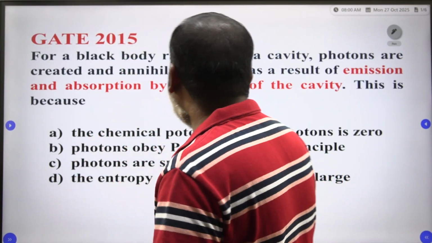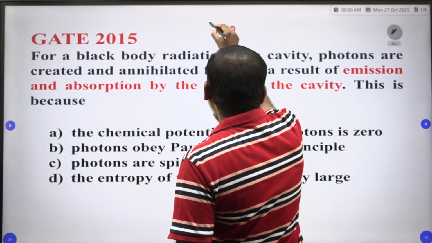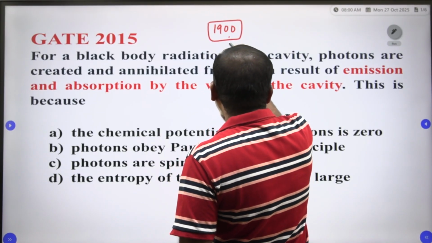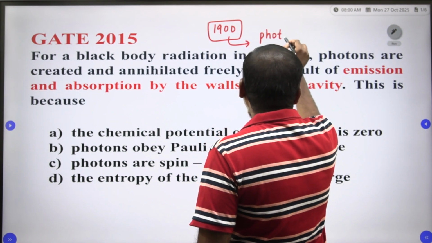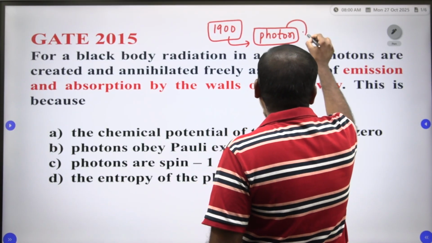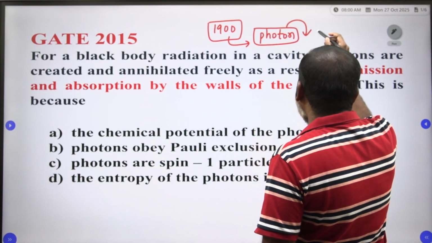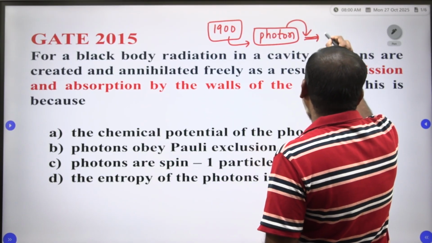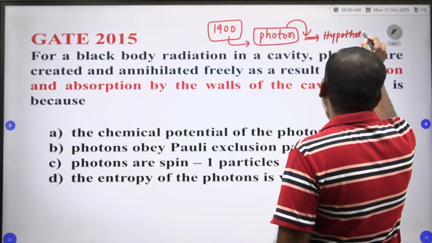In the 19th hundred, Max Planck derived a concept, the photon concept. Based on this photon concept, he derived one distribution law, the black body radiation distribution law. Among the distribution law, he kept some hypothesis. Based on the hypothesis, this question came.